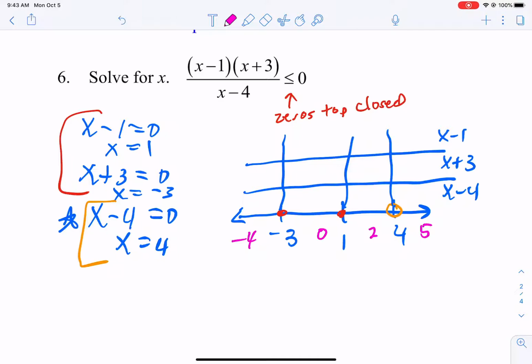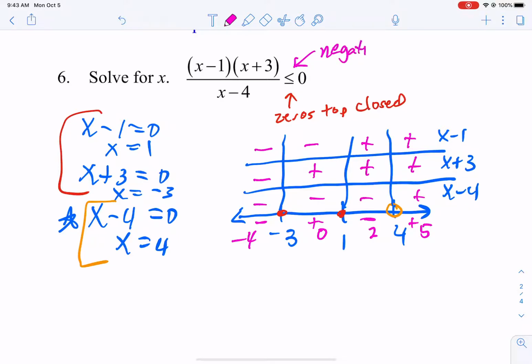If I plug -4 into each of these, I get a negative, and a negative, and a negative. 3 negatives when multiplied is a negative. If I plug in 0, I get a negative, a positive, and a negative. 2 negatives make a positive. If I plug in 2, I get a positive, and a negative, which is a negative. If I plug in 5, I will get a positive, and a positive, which is a positive. Now remember what the symbol tells us. Less than 0 means I only care about negatives. And so now let's color in the negatives.